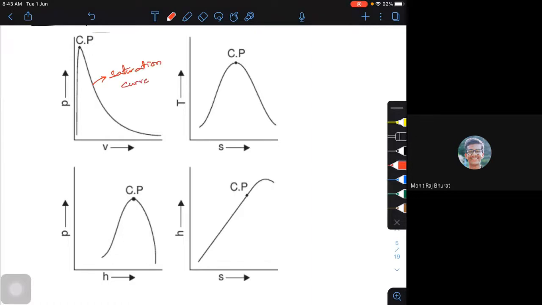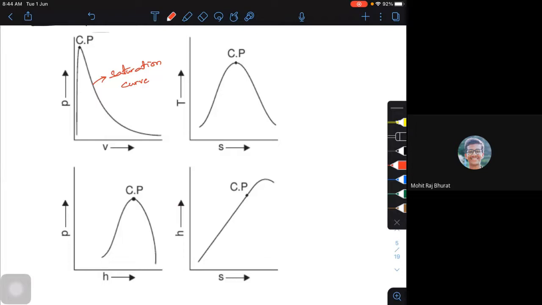Okay, and this is my critical point. Anything to the left hand side is the liquid, to the right hand side is the vapor, and inside we have the wet vapor, or mixture of liquid and vapor. Now similarly, look at this, how are we going to draw the dome? The dome is not going to remain the same. The dome will be different for different diagrams.